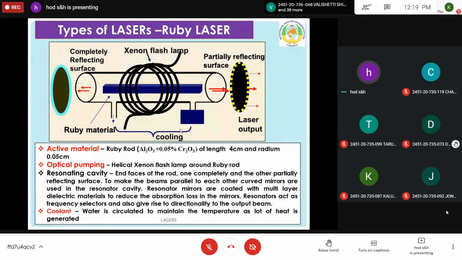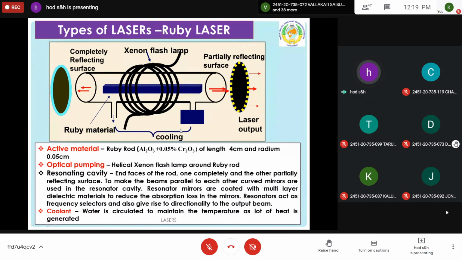So initially, by using this power source, the flash of light is allowed to be incident on the ruby crystal. That is, the ruby rod is irradiated with light of the xenon flash. So chromium atoms are excited, and they travel to their higher energy level.